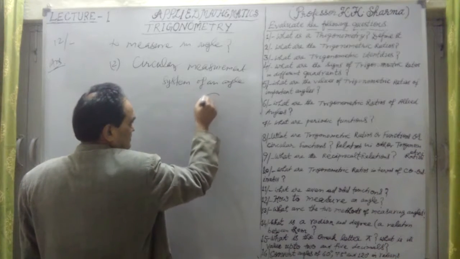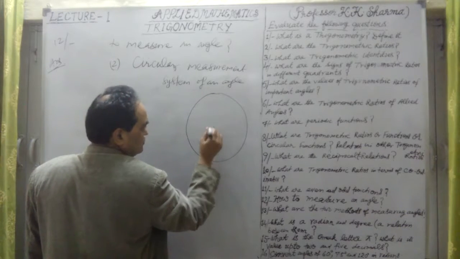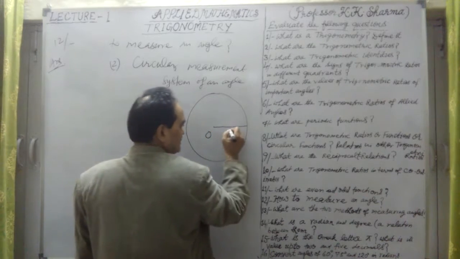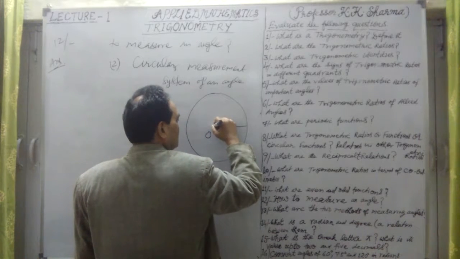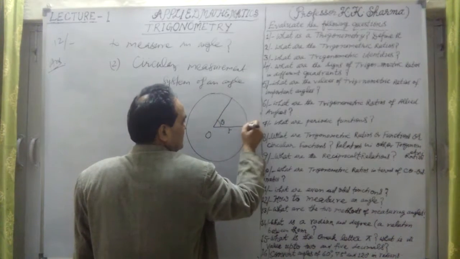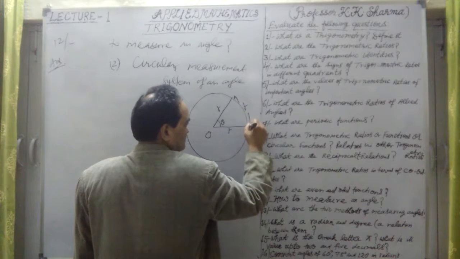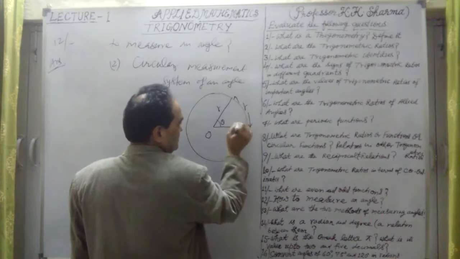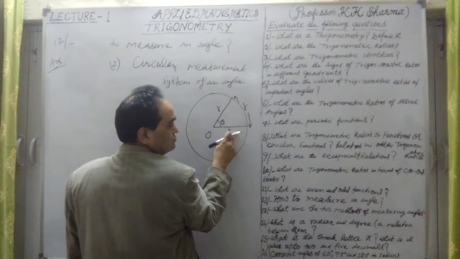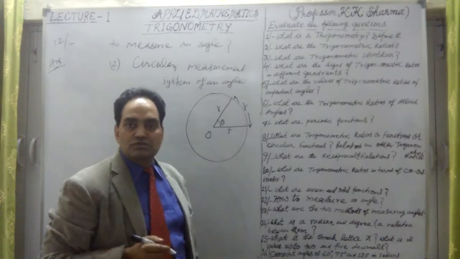If I take a circle here, with O as the center, and take a radius of it, which is R, and this R, and I take this angle as theta, and the arc is also equal to R. If the angle subtended by an arc at the center has an arc length equal to the length of the radius, then the measurement is known as 1 radian.